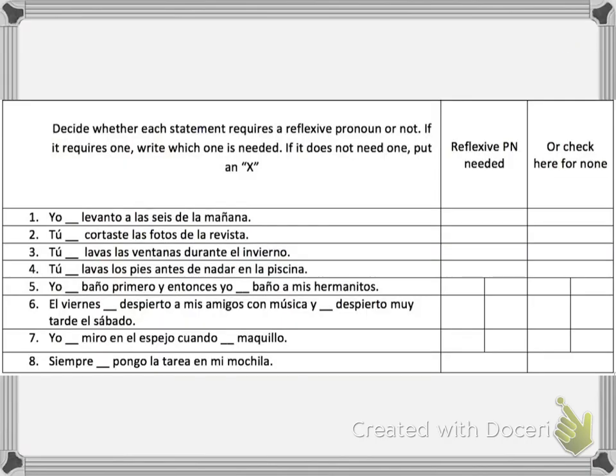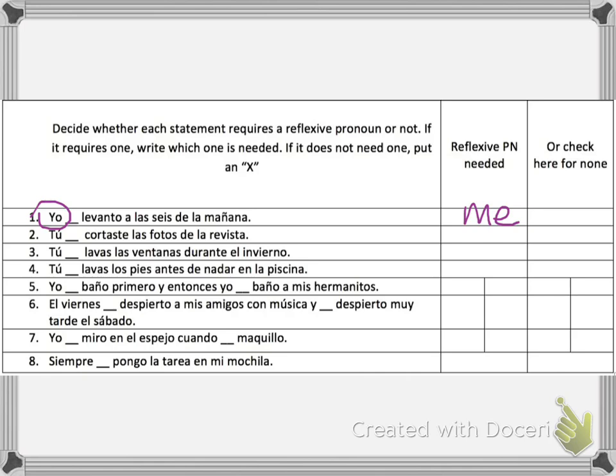Okay, we're going to add another step here. Now you have to not only decide whether each statement requires a reflexive pronoun or not, which is what we did for the last activity, but you also need to figure out which one you need. If it doesn't need one, put an X, okay? So let's take a look at número uno together. "Yo blank levanto a las 6 de la mañana." So you have to think, okay, what is this talking about? Are you getting yourself up, or are you getting up someone else? In this case, you're getting yourself up. So this one does need the reflexive pronoun. So which pronoun would we use? Since our subject is yo, we're going to use "me."